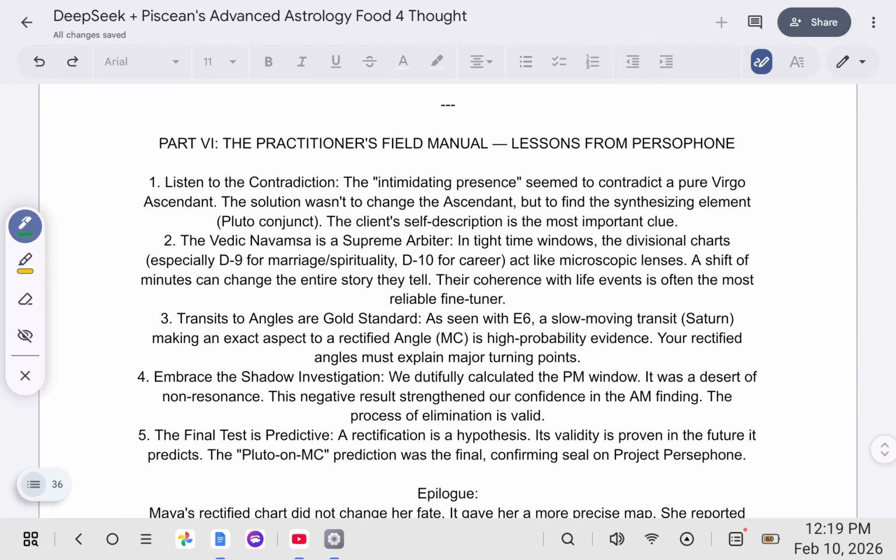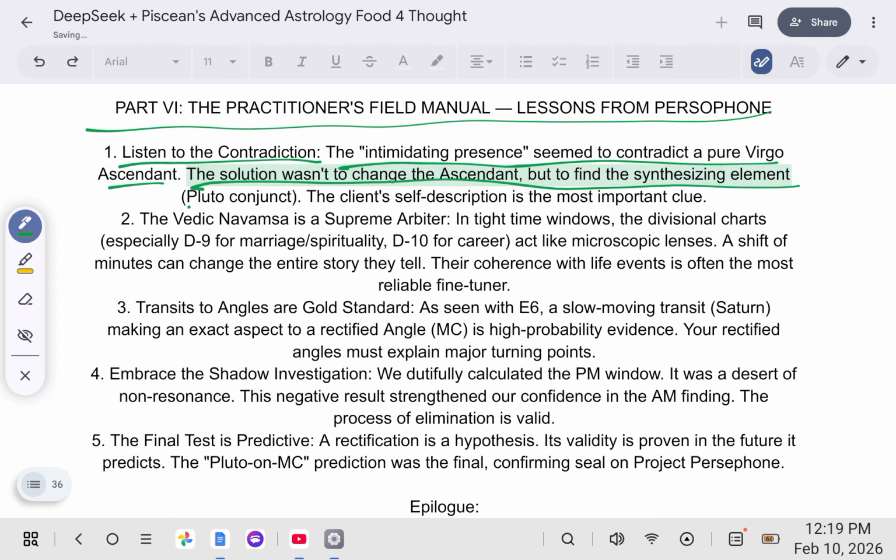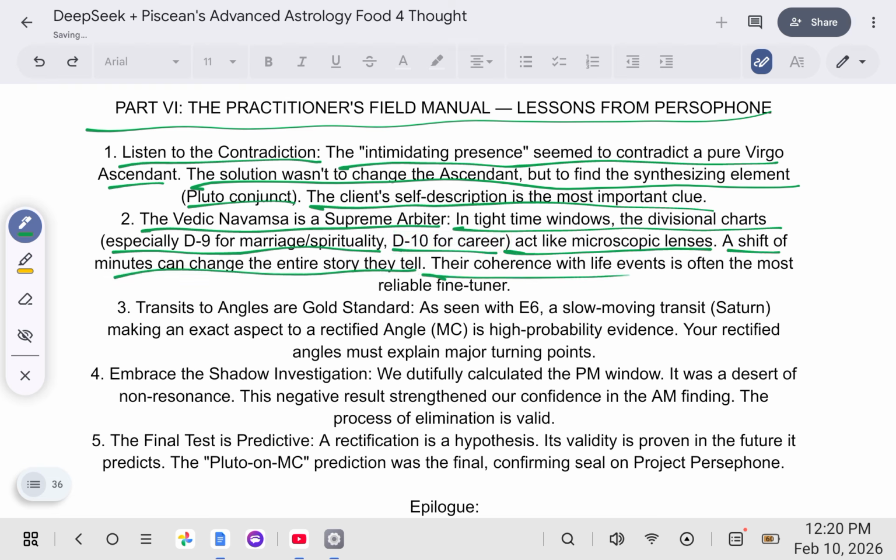Alright. Now let's look at the practitioner's field manual, lessons from Persephone. Listen to the contradiction. The intimidating presence seemed to contradict a pure Virgo ascendant. The solution wasn't to change the ascendant, but to find the synthesizing element, Pluto conjunct. The client's self-description is the most important clue. The Vedic Navamsa is a supreme arbiter. In tight time windows, the divisional charts, especially D9 for marriage, spirituality, D10 for career, act like microscopic lenses. A shift of minutes can change the entire story they tell. Their coherence with life events is often the most reliable fine-tuner.